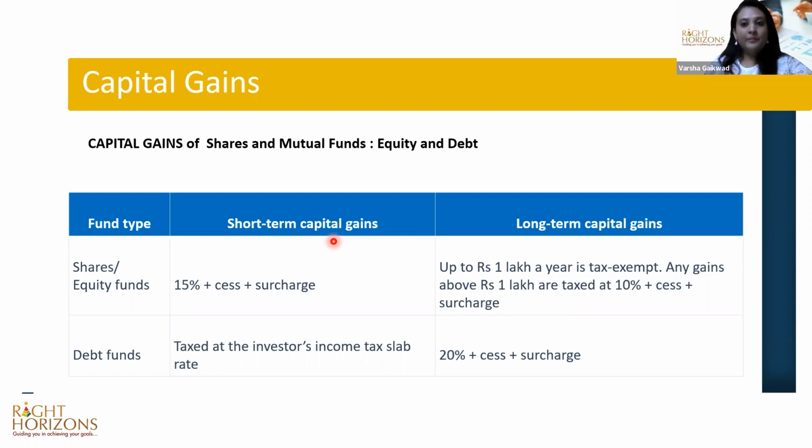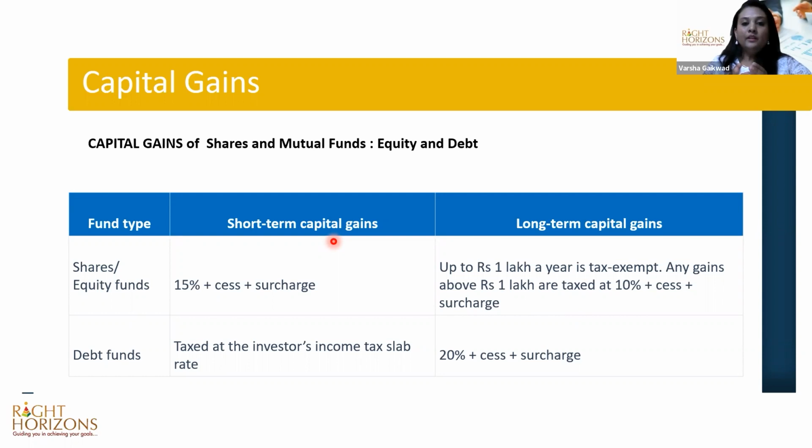The calculation remains the same, what I'm going to show you now. In the case of shares and equity mutual funds, 1 year is the holding period. If you sell the shares and mutual funds within 1 year of buying them, then you will incur short-term capital gains if you have made profits on that. If there is a loss, there is a provision to carry forward those losses.